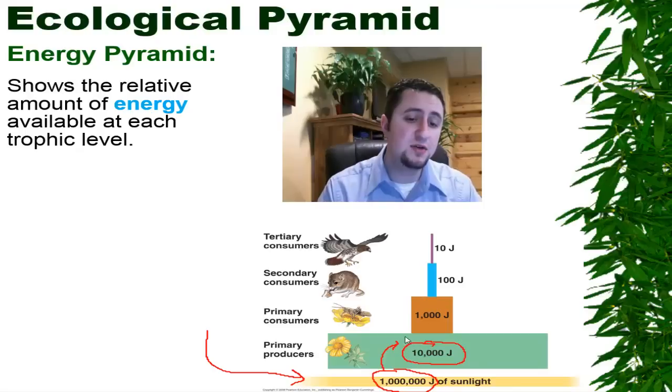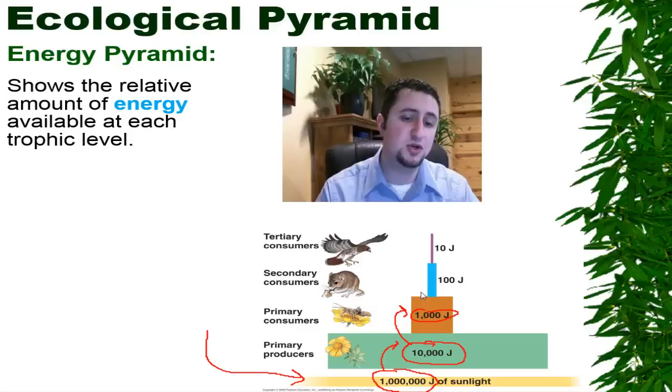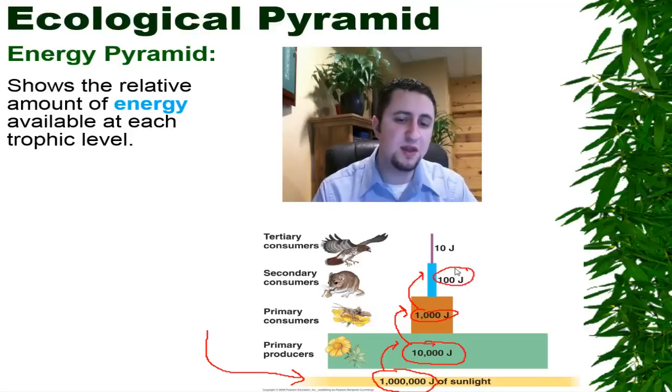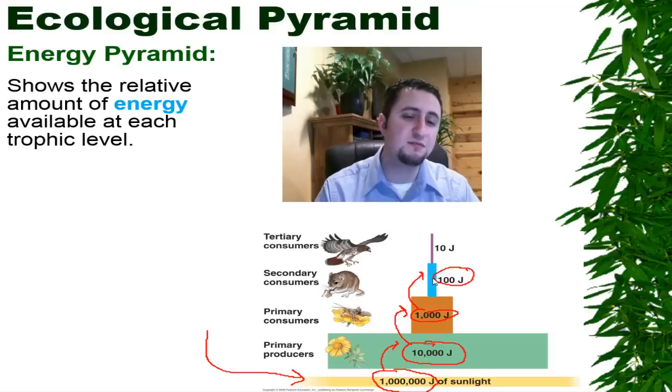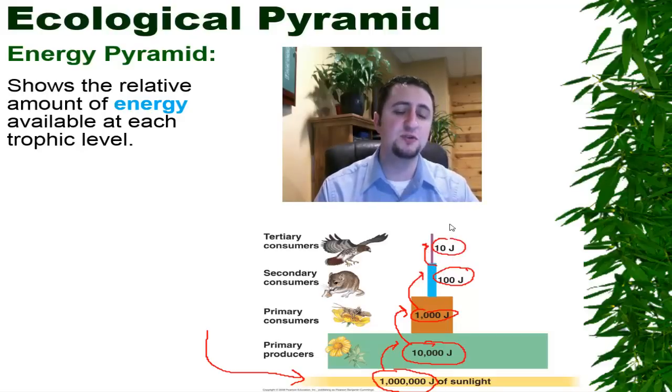And then there's going to be organisms that eat those plants, such as insects, and then we're going to only be left with 1,000 joules of energy. And there's going to be organisms that eat those insects, such as mice or other small animals, and then we're going to only be left with 100. And there's going to be organisms that eat those small animals, such as eagles, and then we're only going to be left with 10 joules of energy.